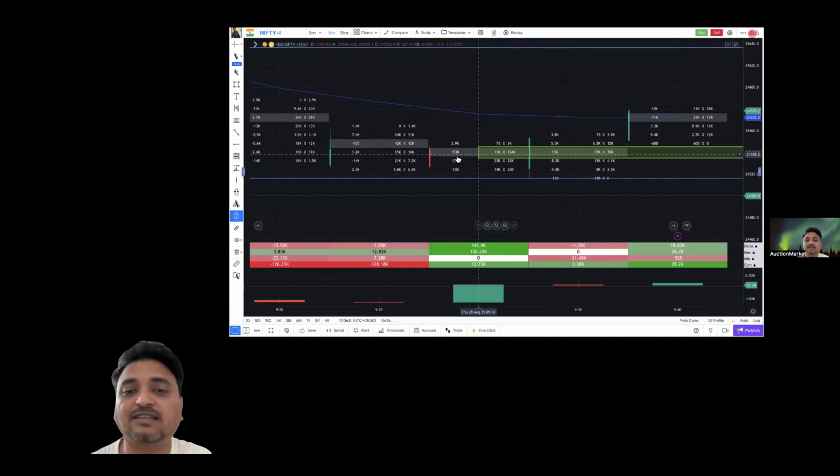Where did the highest delta come here? 153K delta. 164K buyers we have here. At what price? 25,540. Okay, at 539 and 540, we have 164K buyers. So what I have done, I have just marked this particular zone.